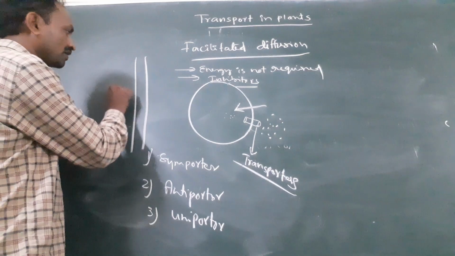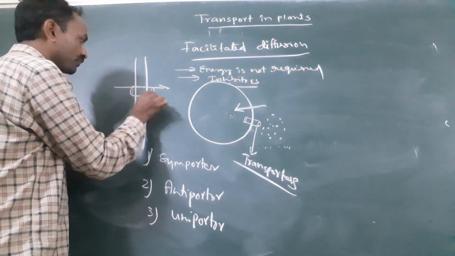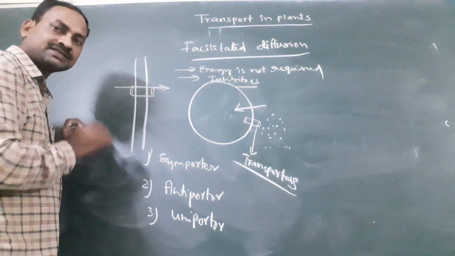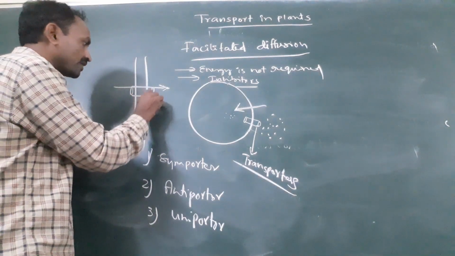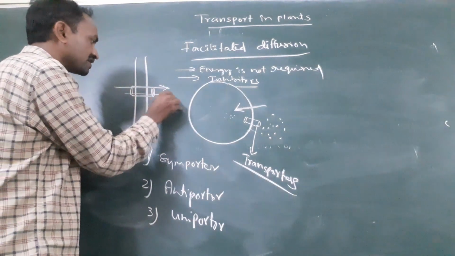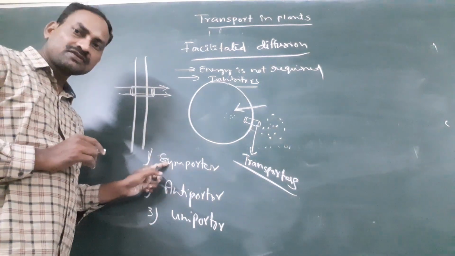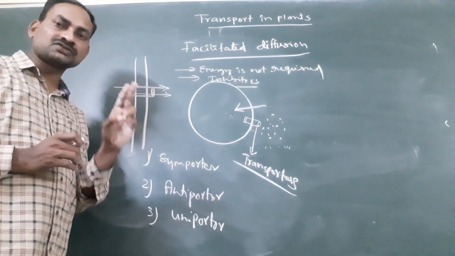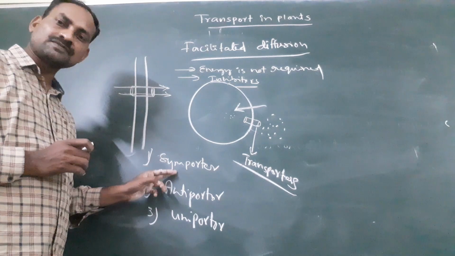Symporter is a transport protein which transports two molecules at the same time, in the same direction. The symporter is a transporter protein which transports two types of molecules or substances in a similar direction. That is called symporter.